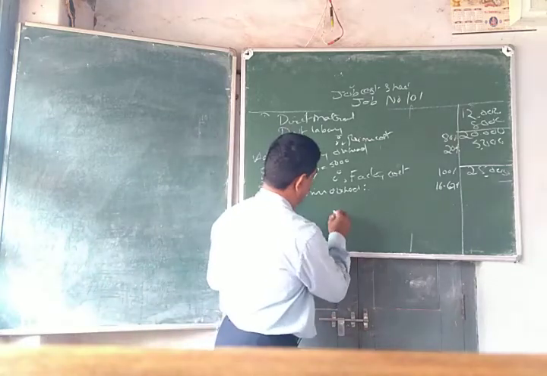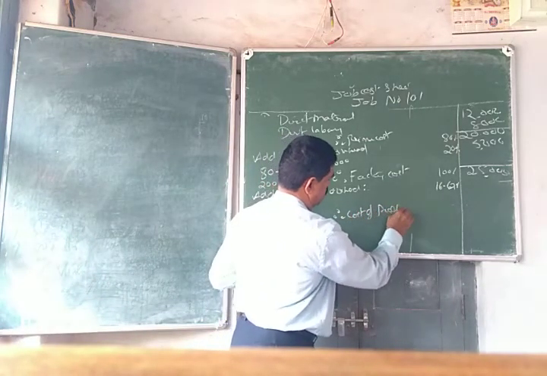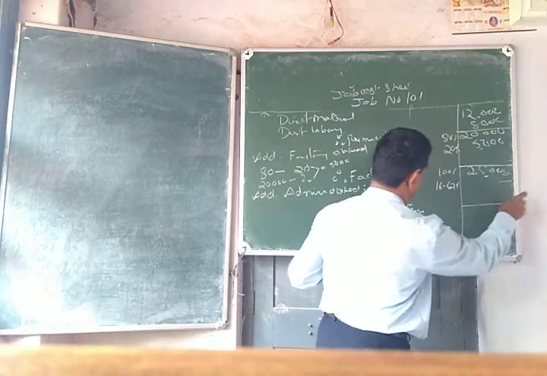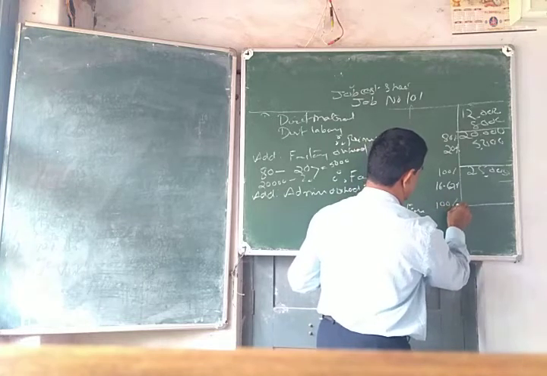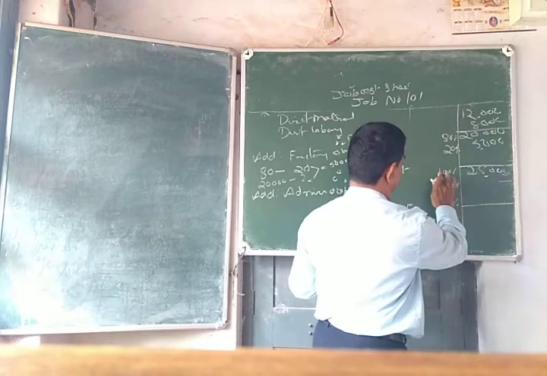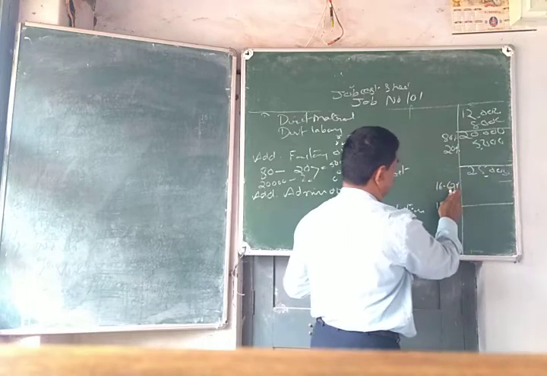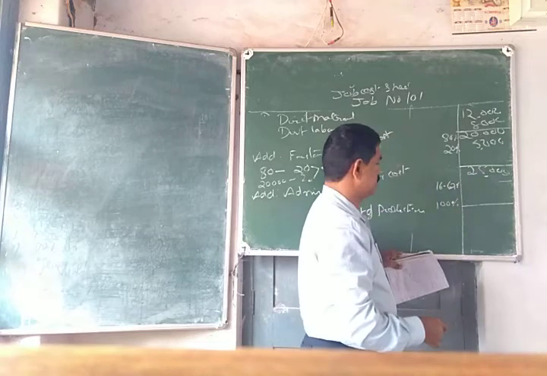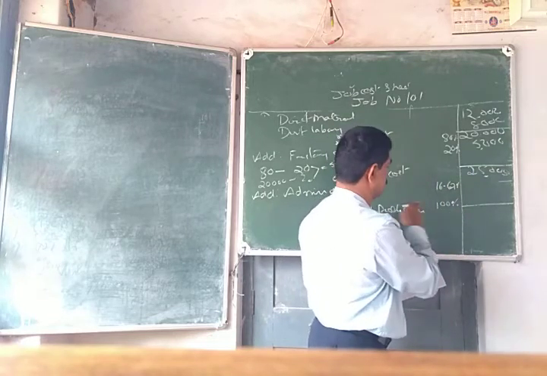So cost of production, we do not know. Cost of production means 100% here. So now 16.67% out of 100% is administration overhead.